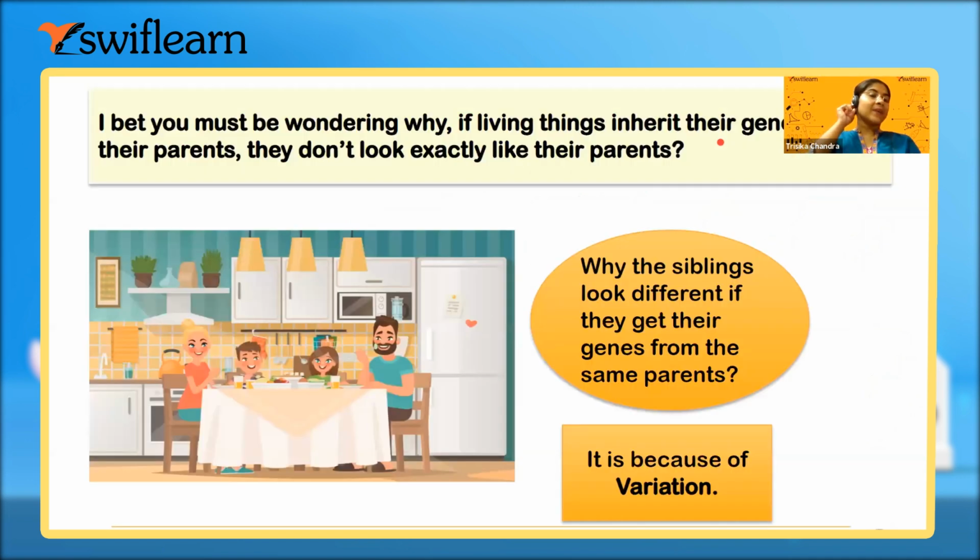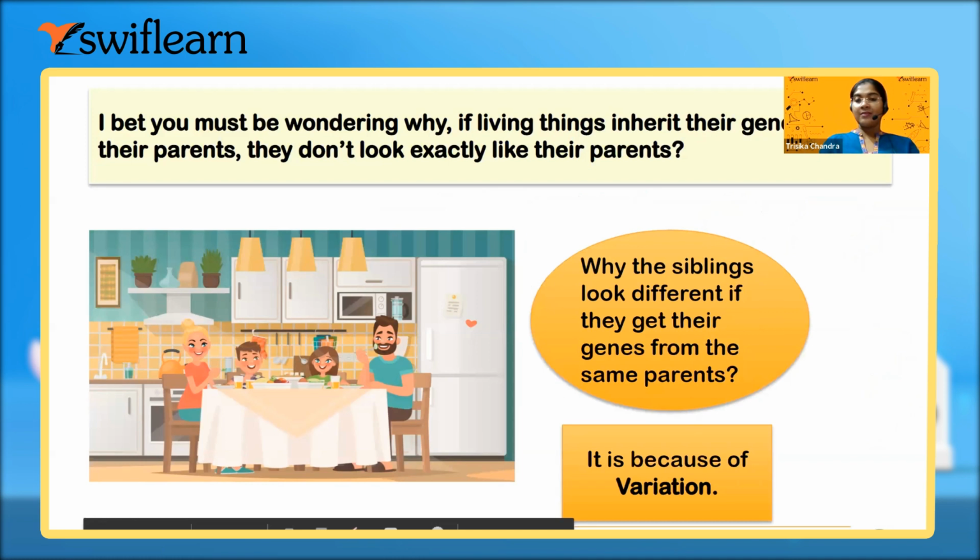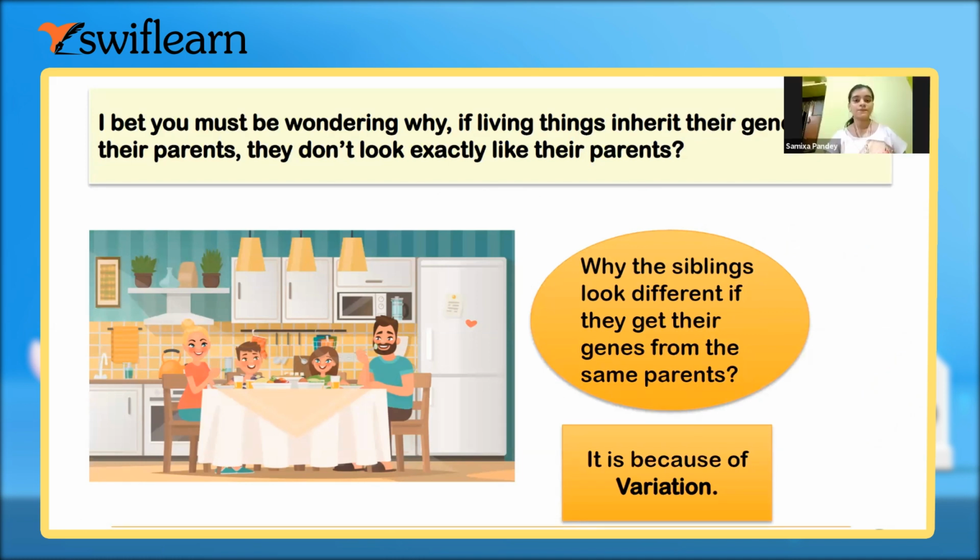Now, I bet you must be wondering why, if living things inherit the genes from their parents, they don't look exactly the same. So why do siblings look different if they get their genes from the same parents? Do you have any sibling? Yes, ma'am, a brother. Okay. So do you have the same type of characteristic features, the appearance or habits, as your brother?